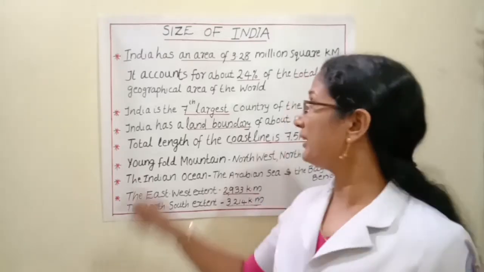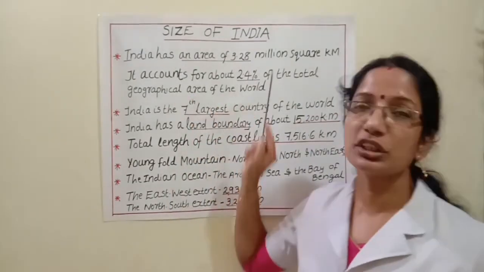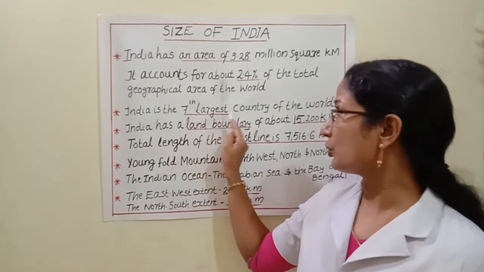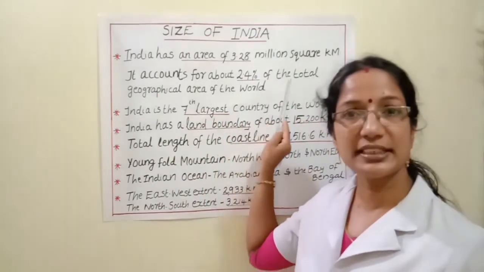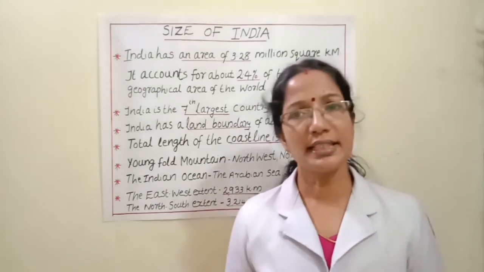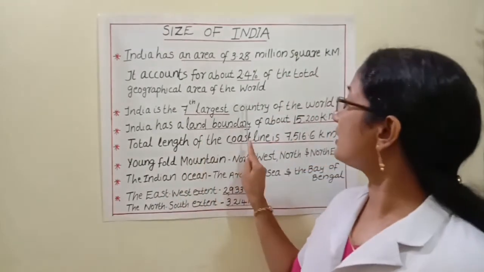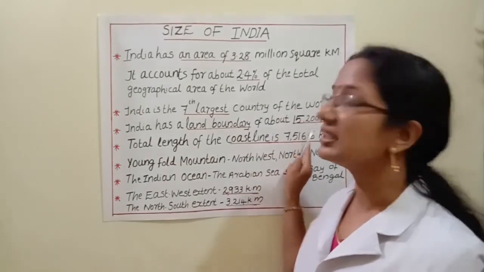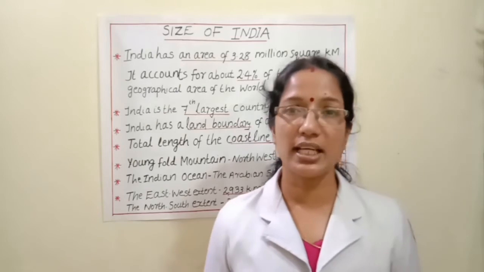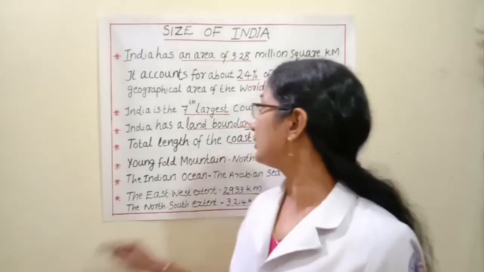Our next topic, size of India. India has an area of 3.28 million square kilometers. It accounts for about 2.4% of the total geographical area of the world. Which is the largest country of the world? Russia. India is the 7th largest country of the world, starting with Russia, Canada, USA, China, Brazil, Australia and India.